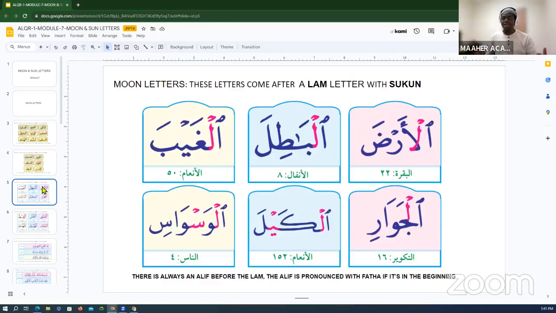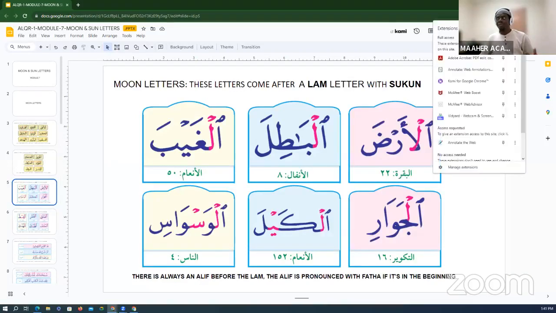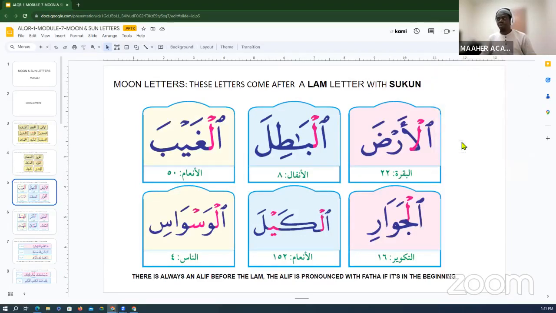You might have the letter have the half circle sukun, like we have here, or you might have the letter have a full circle sukun on top of it, or some letters will not have anything.